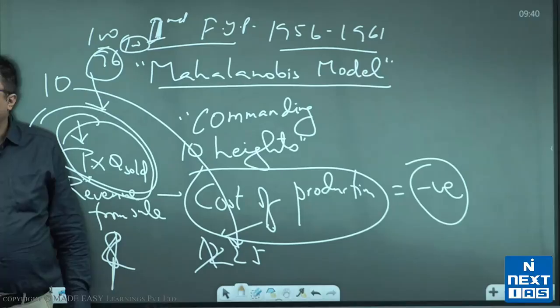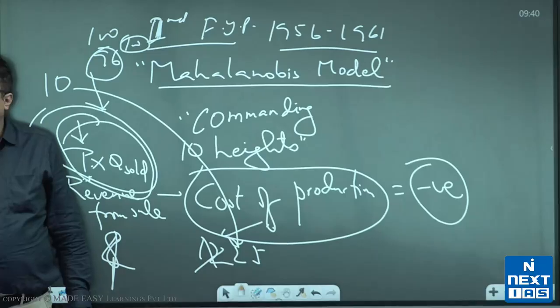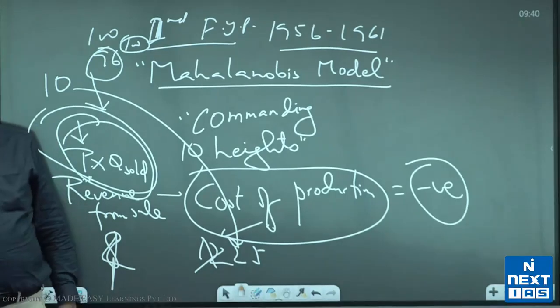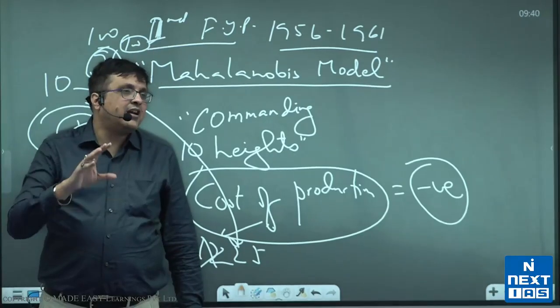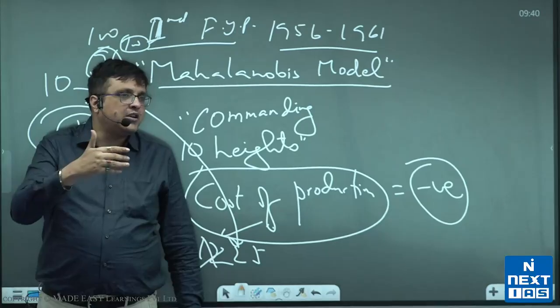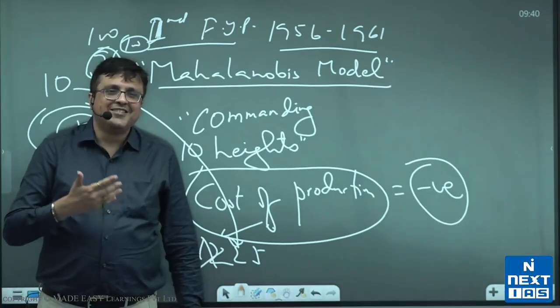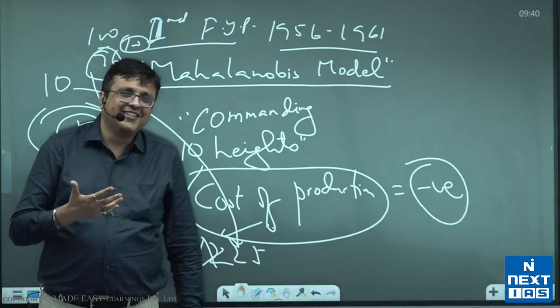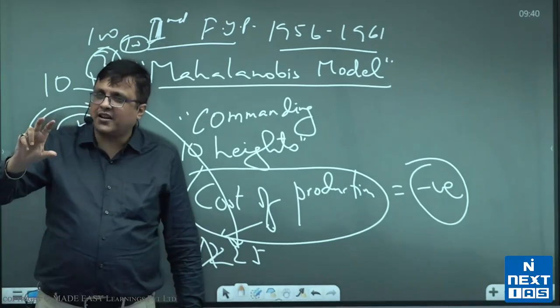1951 to 61, India remained among the top 3 fastest growing economies of the world. 51 to 61. We were continuously among the top 3 fastest economies of the world. In fact, there was a World Bank paper in 1959 which said that India is on path of becoming a developed economy by 1982-83. I'm looking for who those people were who toyed with our emotions. Anyways, jokes apart, no, the prediction was not incorrect.